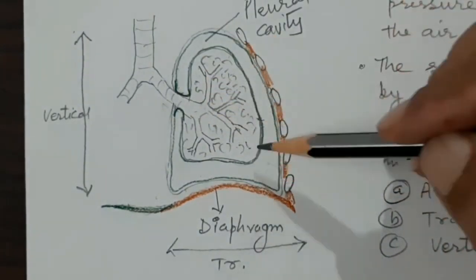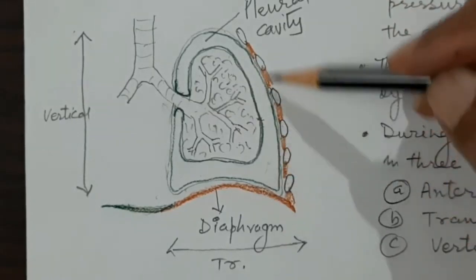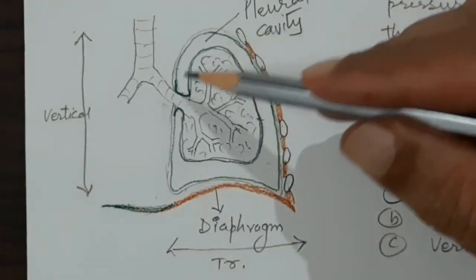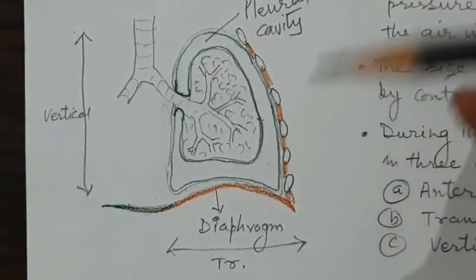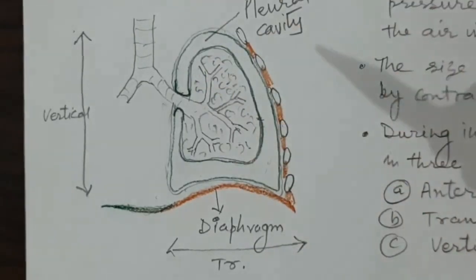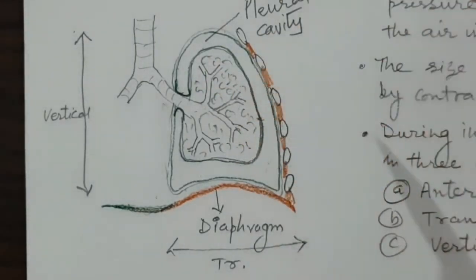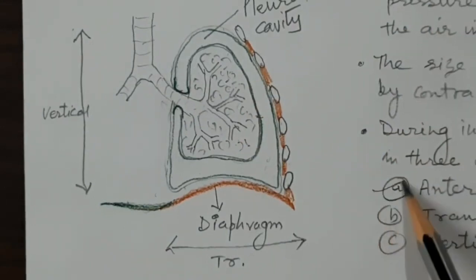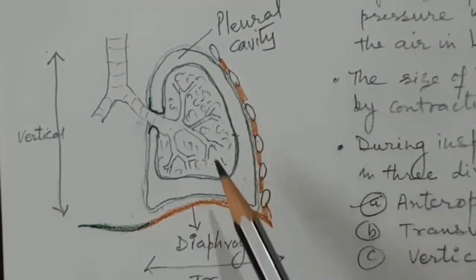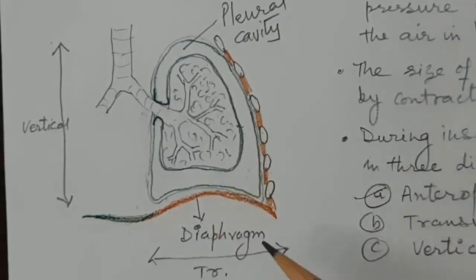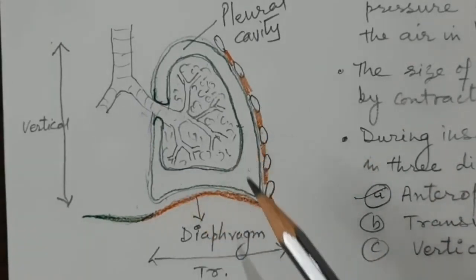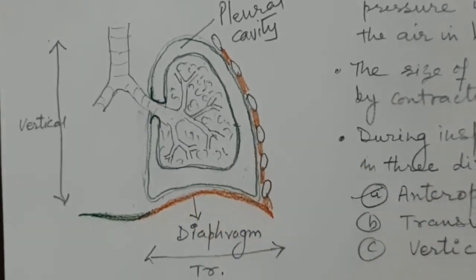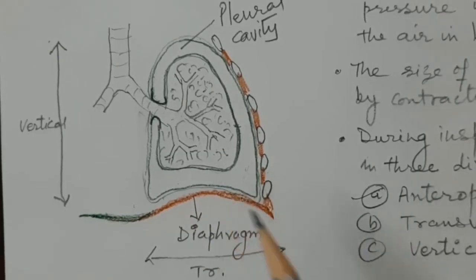So when the dimensions of this cavity increase, it can increase in various directions. It can increase in the anteroposterior diameter, from front to back. The anteroposterior diameter of the thoracic cavity can increase. This will increase the anteroposterior diameter of the pleural cavity simultaneously.